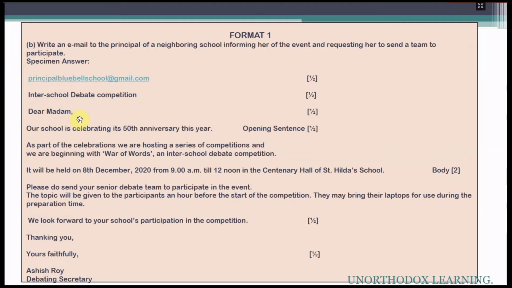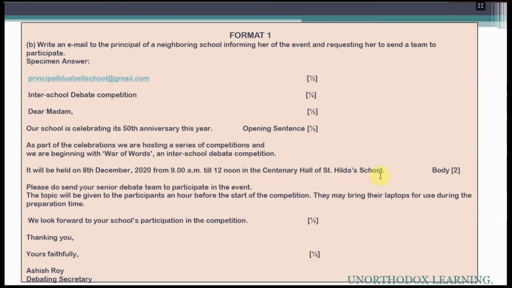After that, the salutation followed by a comma, and then one opening sentence, like we have written here. Then we change the paragraph and give the complete information which we have given in the notice. The same information will come in the email, because you are inviting a team to participate in only that event which you have mentioned in your notice.